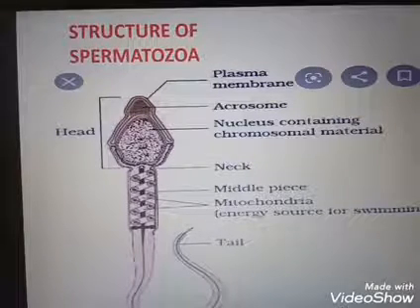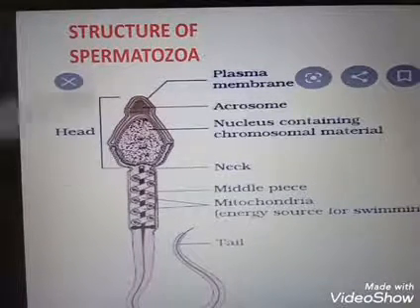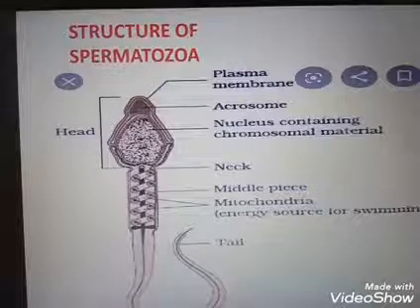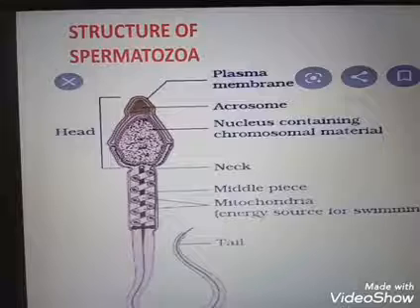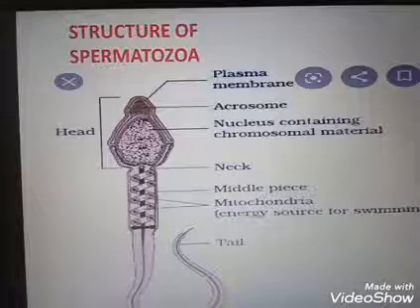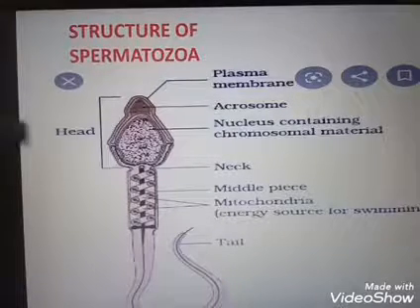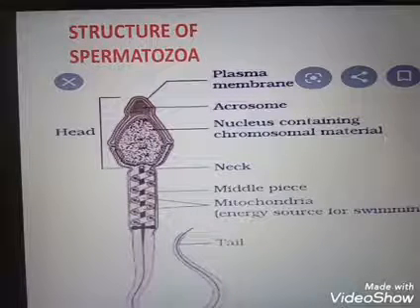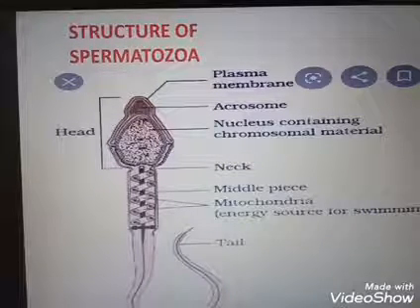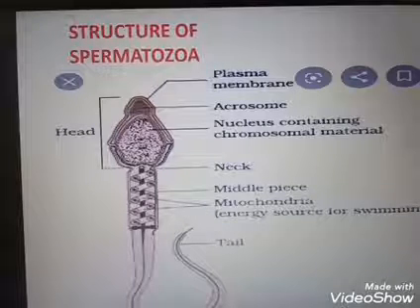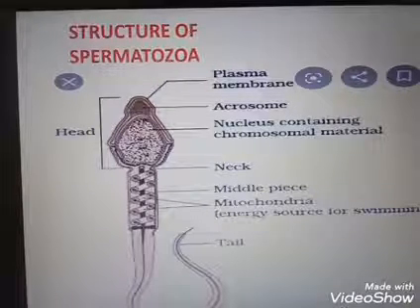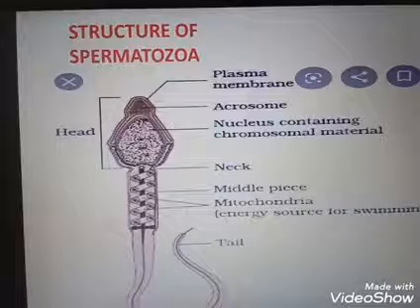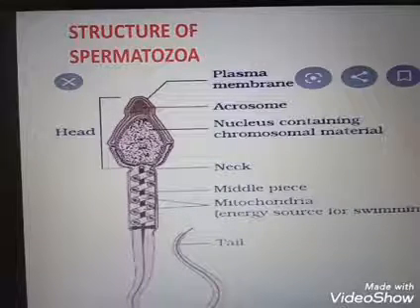Then the next portion is the neck. The neck contains the proximal centriole, which is necessary for the first cleavage division of the zygote, and the distal centriole that is connected to the tail filament. The neck is short and contains two centrioles, the proximal centriole and the distal centriole.